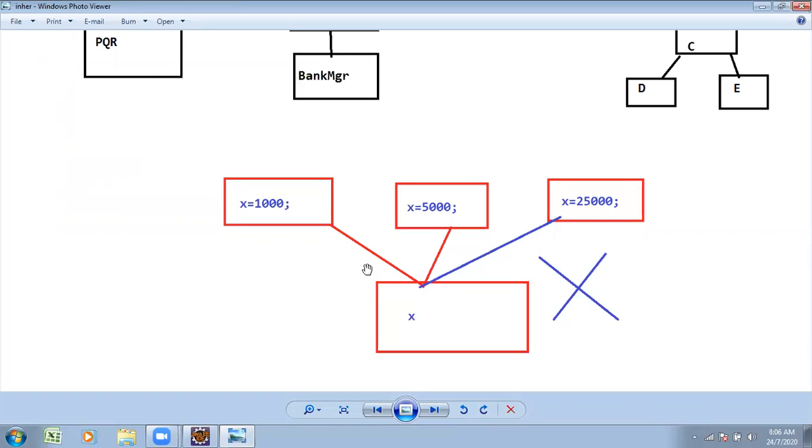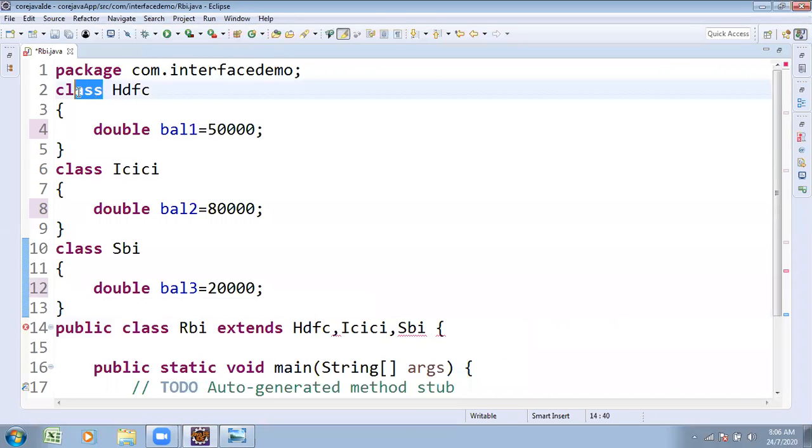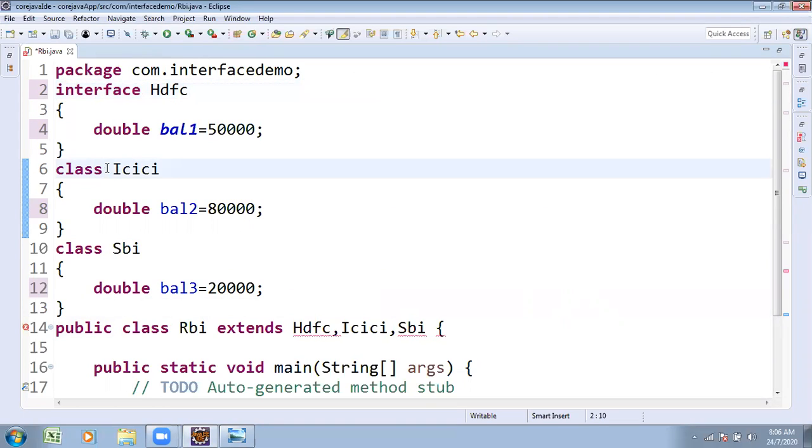Sir, if it is not supported, what is the solution? Java does not support multiple inheritance; several superclasses to one subclass is not supported. But now you observe, instead of class, I am trying to replace it with interface. In the place of class, I am trying to use interface.